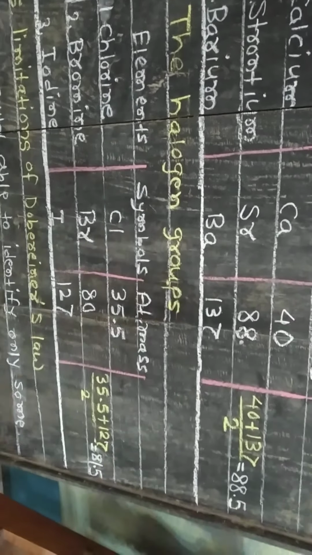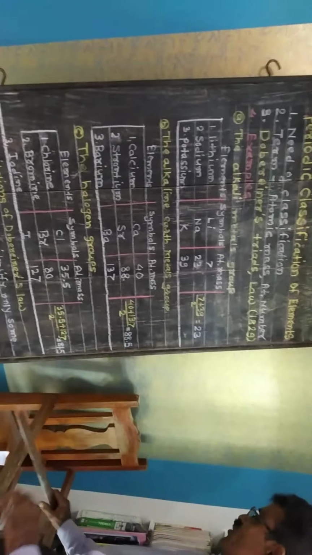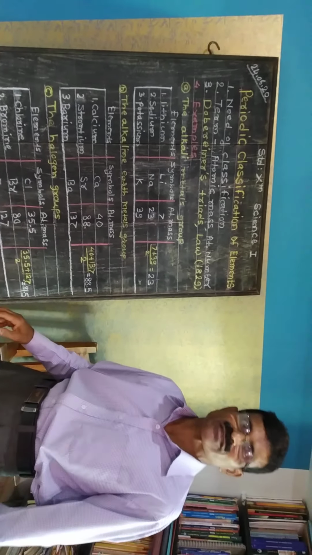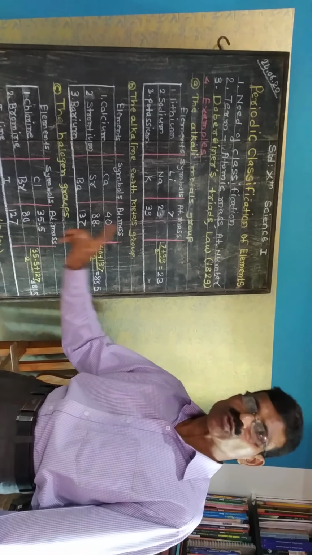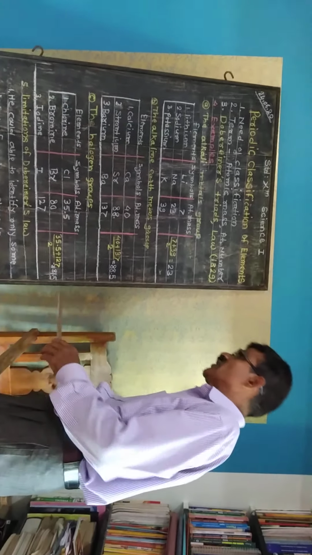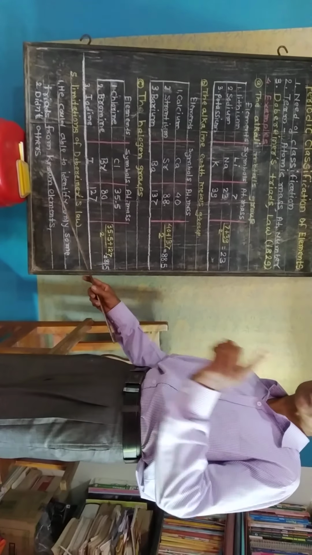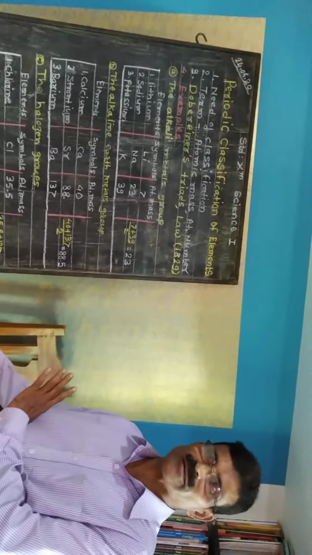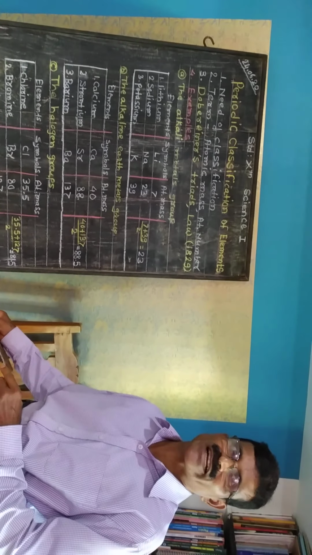Though we have learned these three examples of triads, Dobereiner's law has limitations. What limitations are there? He was able to identify only some triads which obey the law, but other triads known at that time did not obey Dobereiner's law.